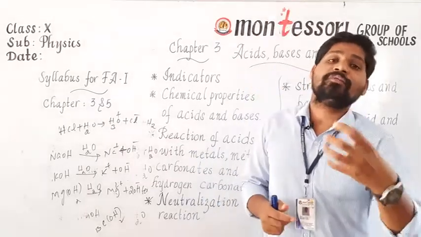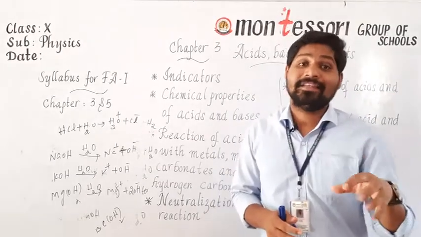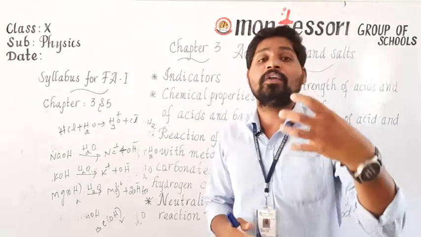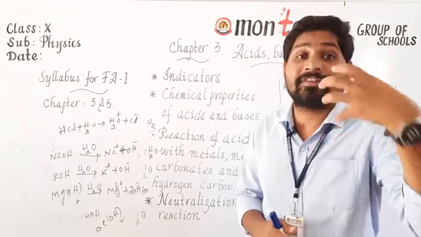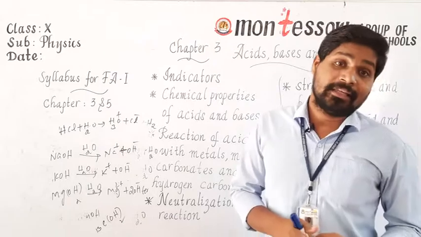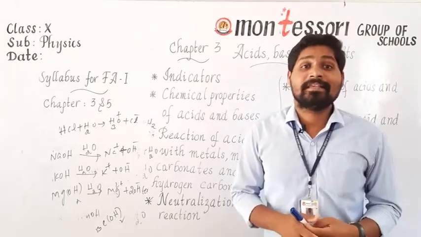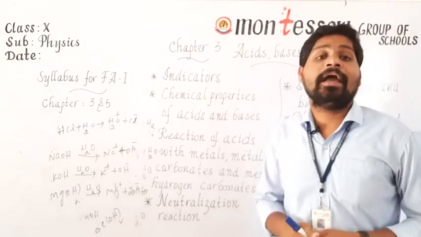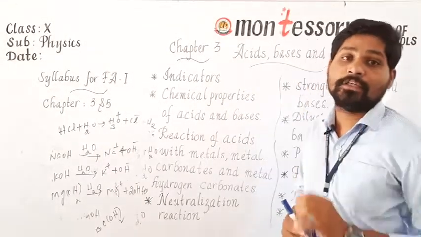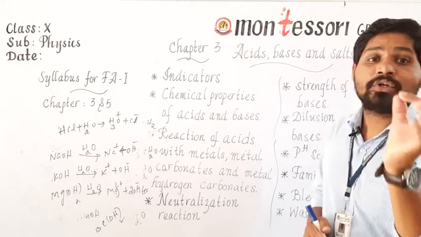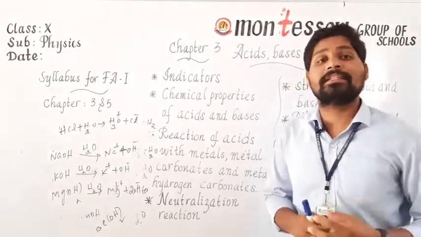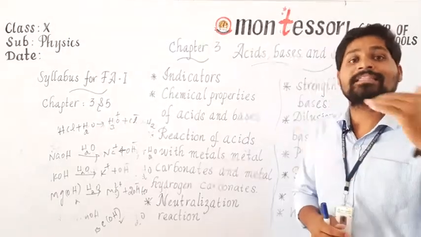If the pH value is less than 7, then the solution is acidic. If the pH value is greater than 7 up to 14, then the solution is a basic solution. On this pH scale or pH paper, we can find the numbers from 0 to 14. 0 to less than 7 represents acidic solutions, equal to 7 represents neutral solutions, and more than 7 to 14 represents basic solutions.